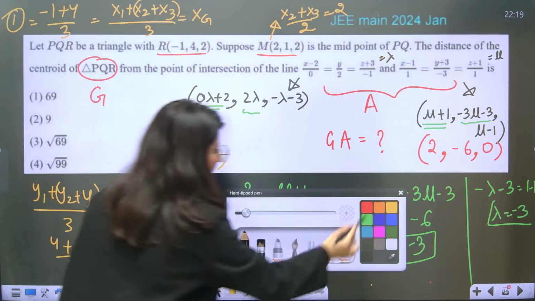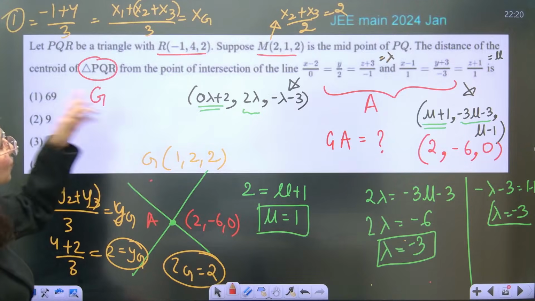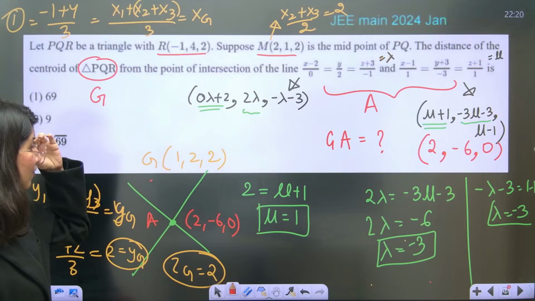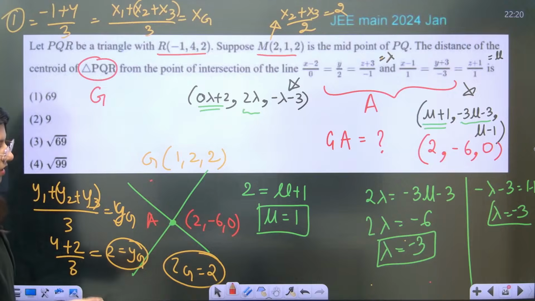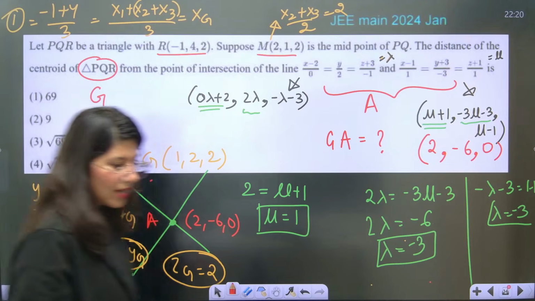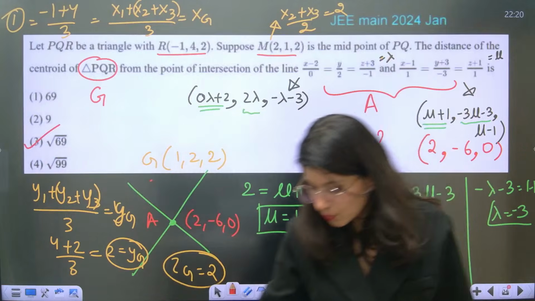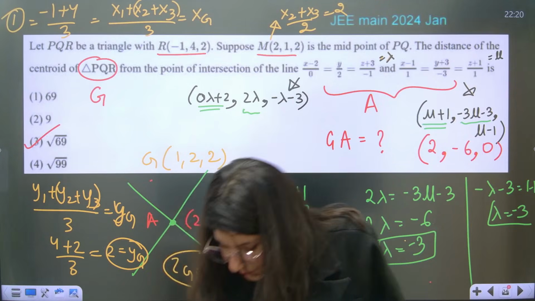Now just apply the distance formula for AG. AG distance: 1, then 64, then 4, that is 69 under the root. So root 69, option C. Yes?